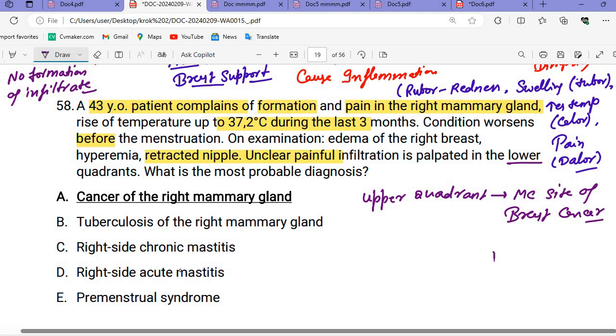The lower quadrant is the rare site of breast cancer. You can write upper outer quadrant, you can also make it outer. The upper outer one is the most common site of breast cancer.